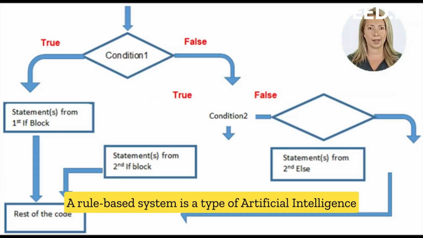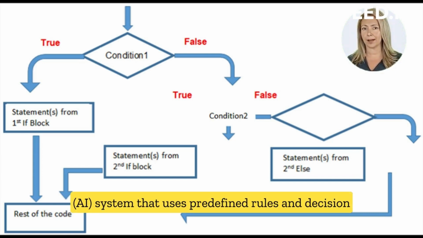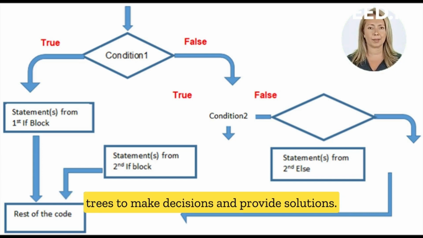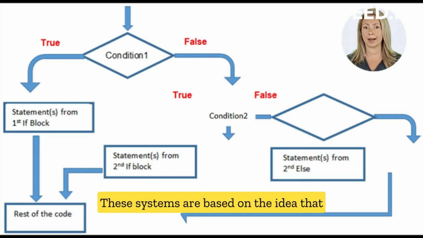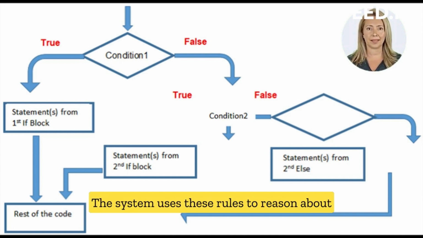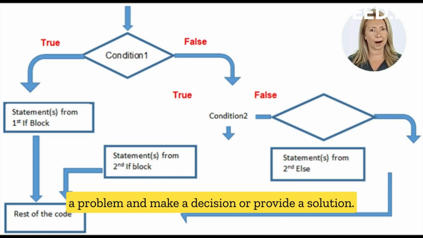A rule-based system is a type of artificial intelligence (AI) system that uses predefined rules and decision trees to make decisions and provide solutions. These systems are based on the idea that knowledge can be represented in the form of a set of if-then statements or rules. The system uses these rules to reason about a problem and make a decision or provide a solution.